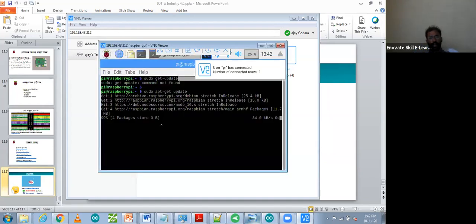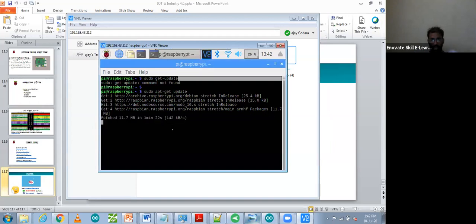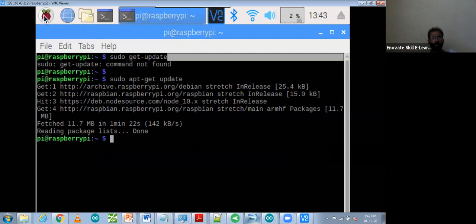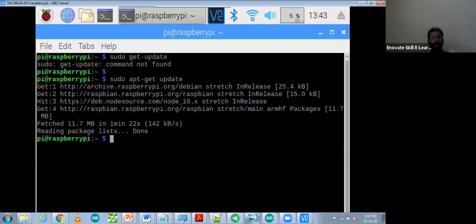Yes, this one is your Raspberry Pi screen. It is installing all the packages and updating. The same screen you will be able to see on your mobile phone and on your laptop, so two people can also control it simultaneously. The update is done. This is my Raspberry Pi screen. You can do anything you want with the Raspberry Pi, create any file, or give it any input or output, and then you can run it.